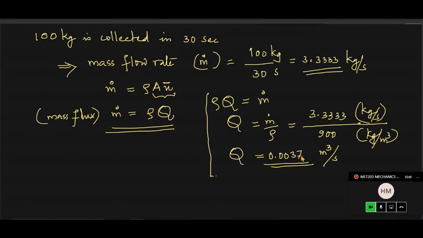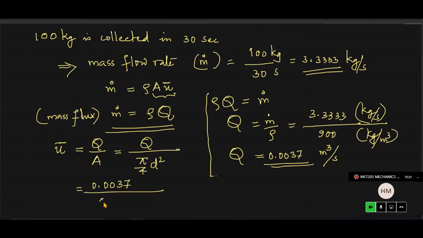Now I will tell you the procedure and wind up the class. The average velocity u bar you can find out from Q divided by area. Area is equal to pi by 4 into diameter square, so u bar is 0.0037 something divided by pi by 4 into 0.1 square, since the diameter of the pipe is 0.1 meter. When you calculate this, you will get u bar in meter per second.